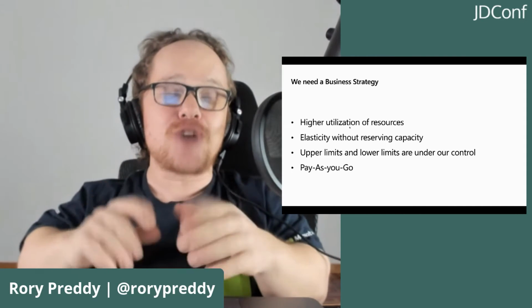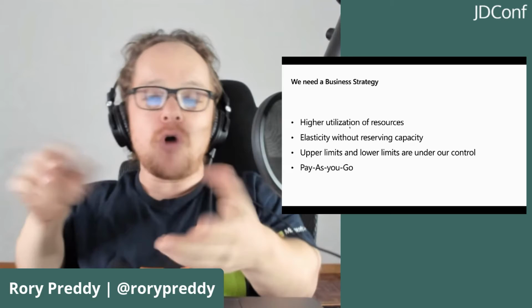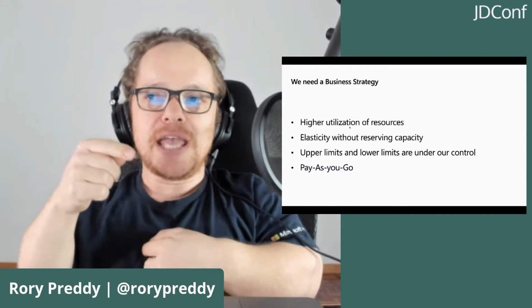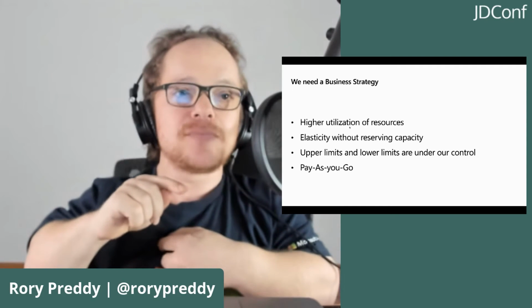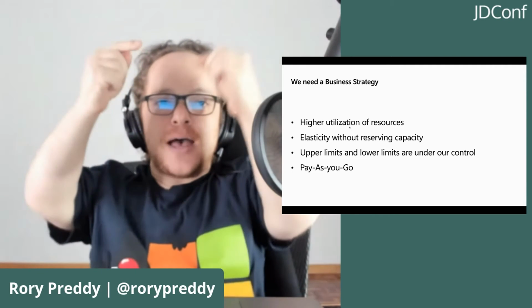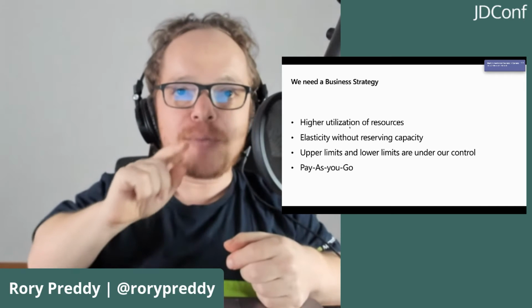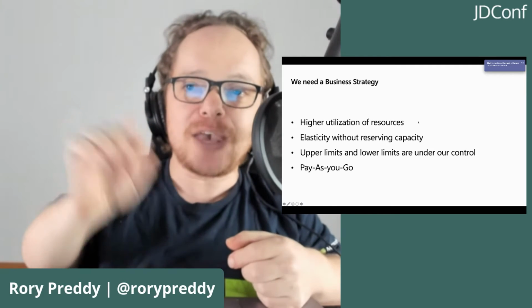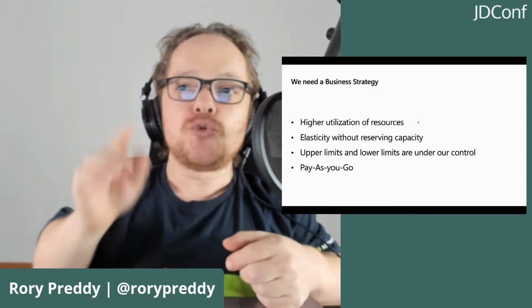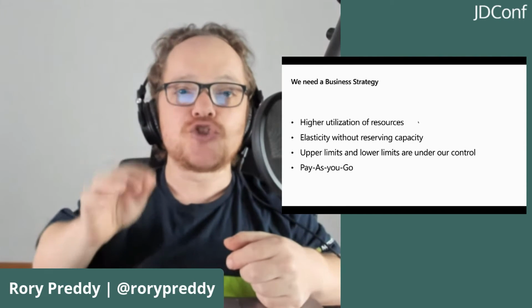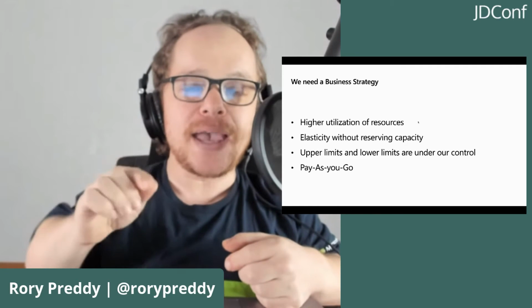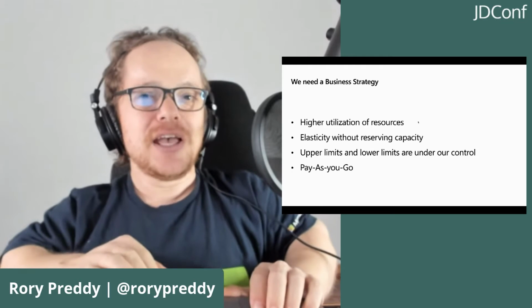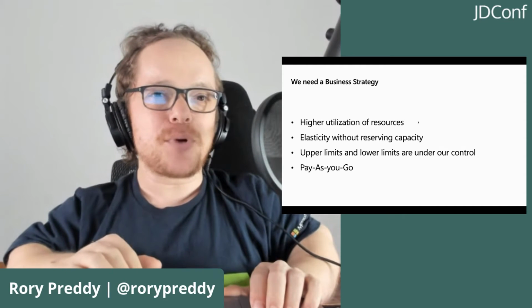In the cloud, the strategy is inverted. Rather than allocating for the maximum load, ask what the minimum footprint is in terms of instances in the cloud. In the cloud, you can always scale up. The important thing from an economic point of view is to be able to scale down, releasing the instances and thus reducing the charges. You don't have to pay for what you don't need. Now that I have a business strategy, let's look at some technical approaches.